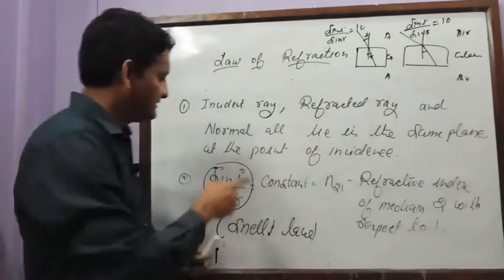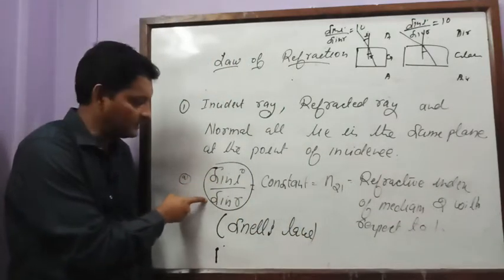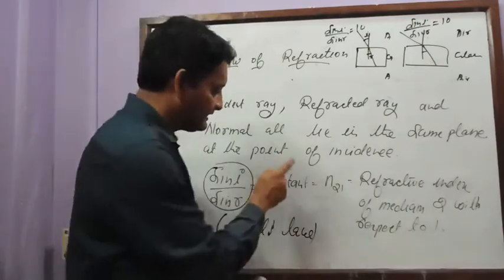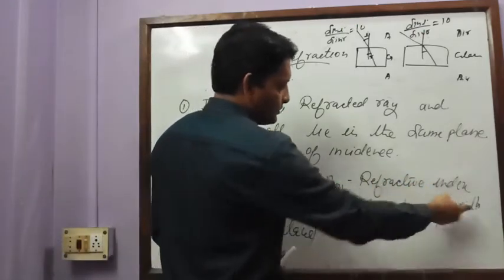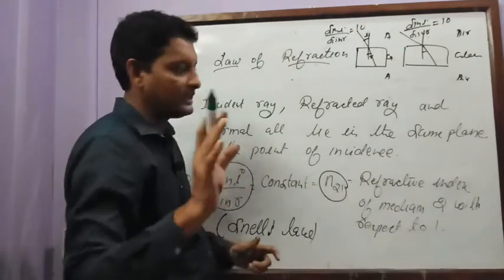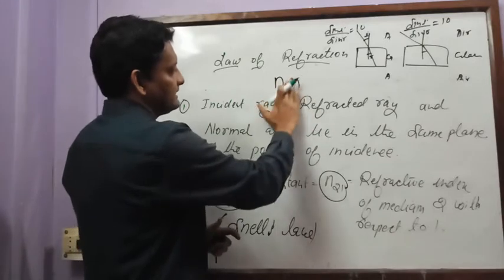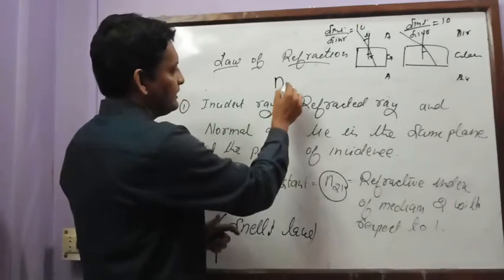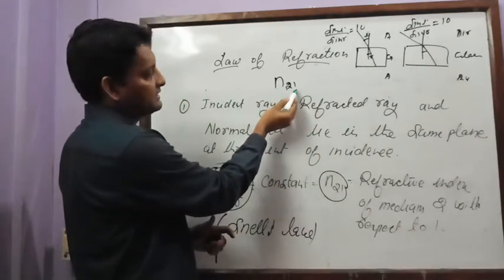So what is this? The ratio of the sine of the angle of incidence to the sine of the angle of refraction is constant for a given pair of media. And this constant we call the refractive index of medium 2 with respect to medium 1, and it is denoted by n21. It is a little different for you, my dear student. Once again, focus. What does n stand for? n means refractive index. n21 means the refractive index of medium 2 with respect to medium 1.